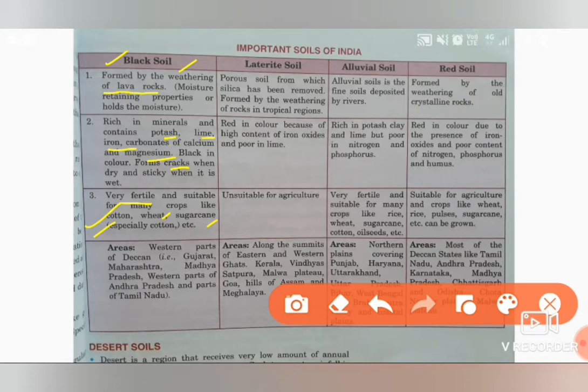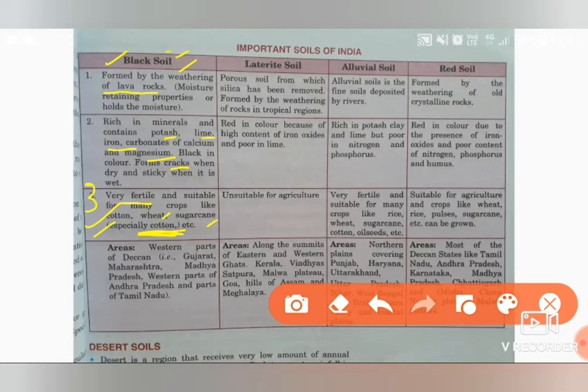The third point is about the crops. It is fertile and suitable for crops like cotton, wheat, and sugarcane, and very important is cotton. Black soil is especially mentioned for cotton and sugarcane.